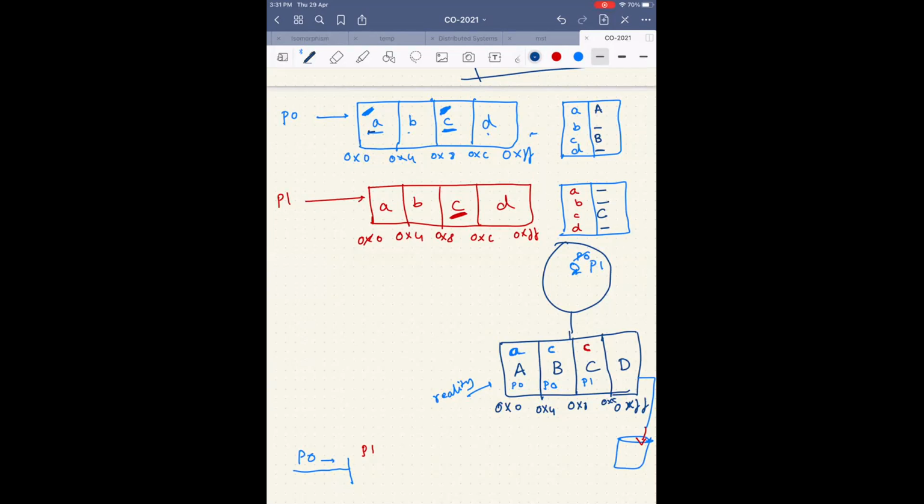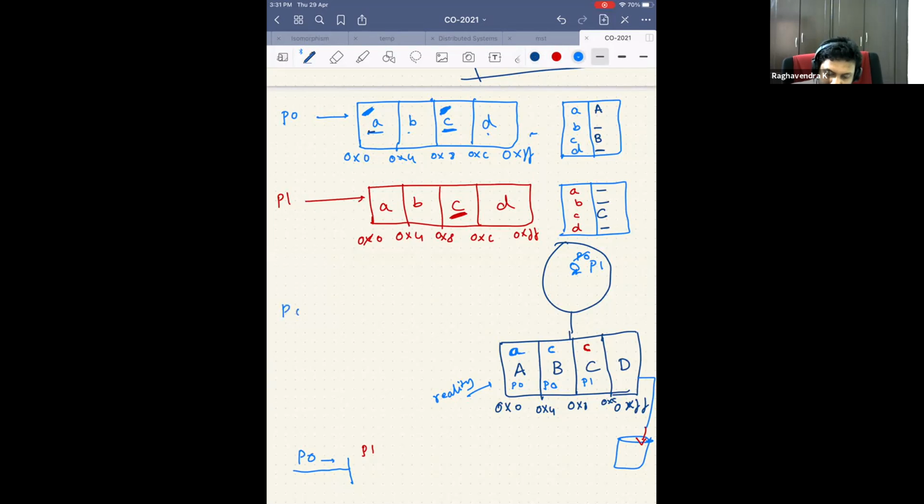Yes, sir. Okay. So now let's say process 0 generates an address. The address that is generated is in its dream. Why am I calling it a dream? Because it's assuming that it has been given 0x0 to 0x255, which is not a reality because it is sharing this range with some other process. But that it doesn't know. It assumes that it has all the 256 bytes. So it generates an address.